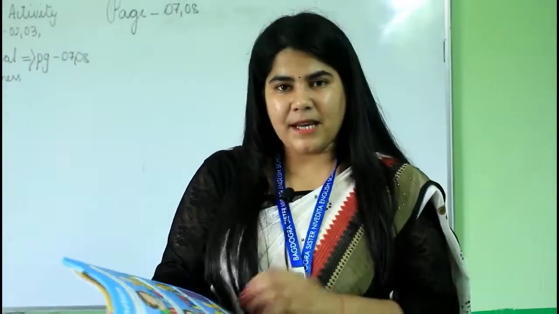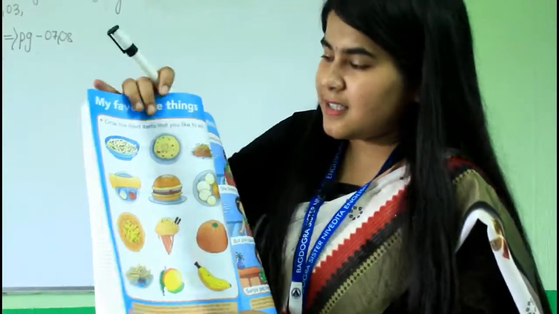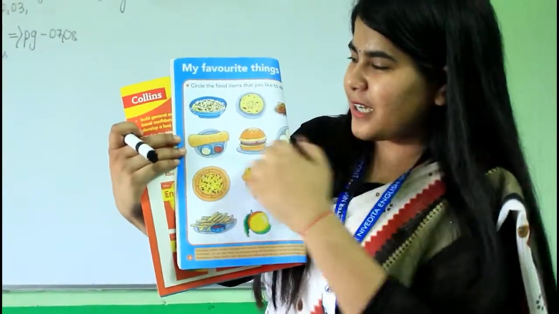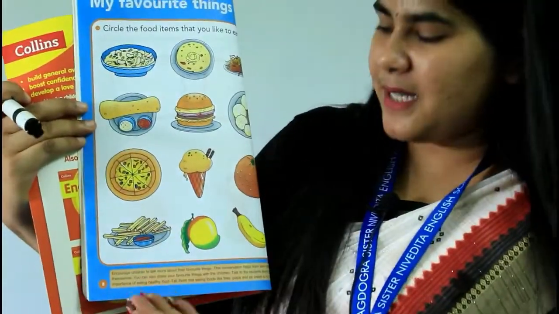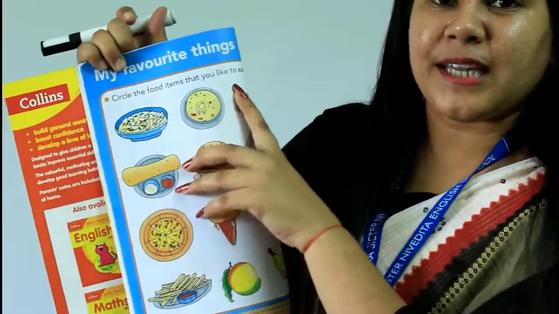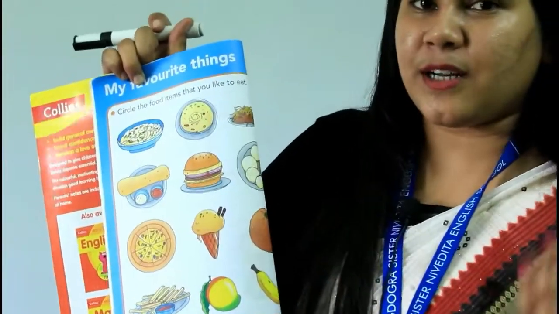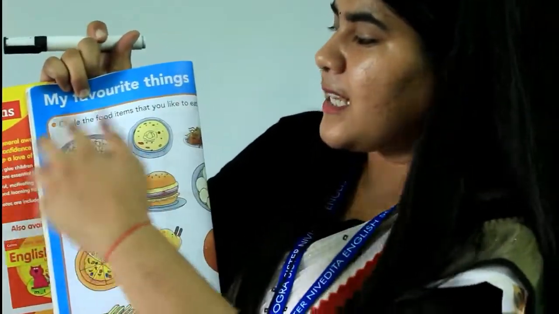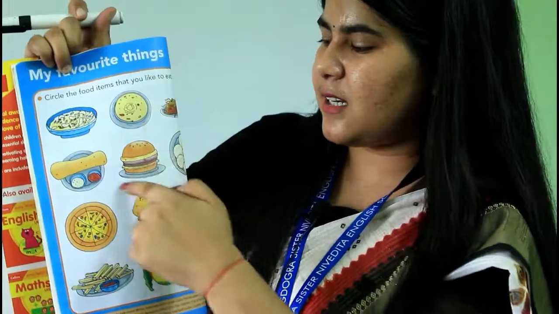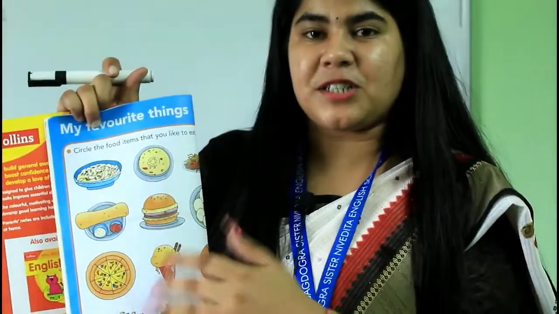Now everyone turn the page. It's page number 8. Wow, my favorite things. See, there are lots of dishes. Wow, see, it's dosa, idli, burger, pizza, ice cream. Now what you have to do here, circle the food item that you like to eat. Whatever among this, whatever the food that you like to eat, you have to circle that, okay? Suppose I like to eat pizza, so I will circle here, or burger, I will circle here. Only circle the dish that you like to eat, okay? And this is also your homework. You will do it by yourself.